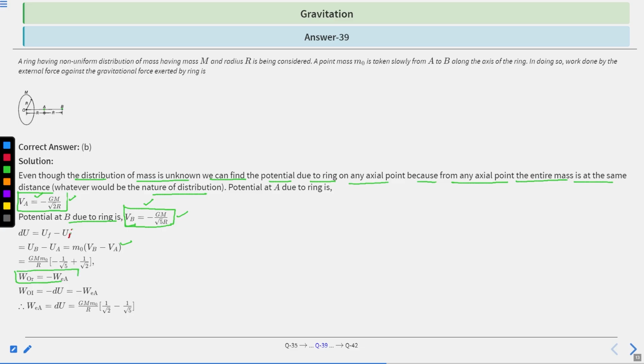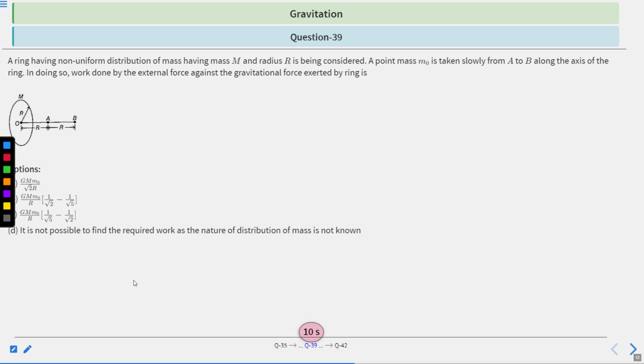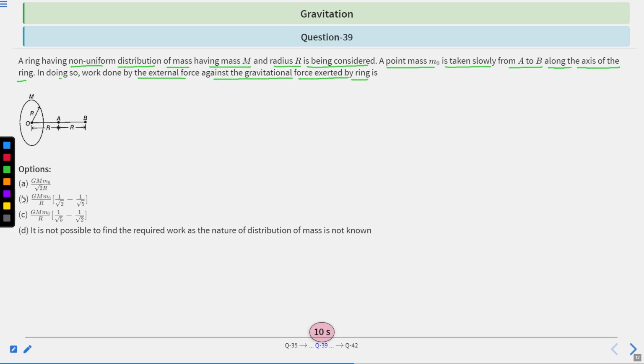This is the work done, which is equal to GMM naught divided by R times (1 divided by root 2 minus 1 divided by root 5). So this is the correct answer. B is the correct answer.